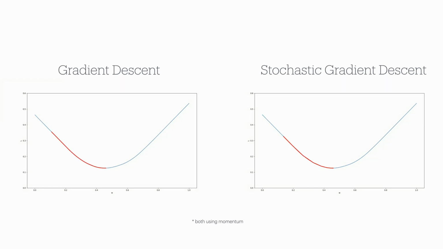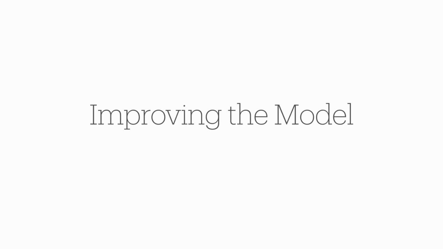That's a lot faster. There's still more we can do on the optimization front, but SGD with momentum is a great baseline which, if tuned properly, often can perform as well as any other method. But let's switch gears to improving our model instead.